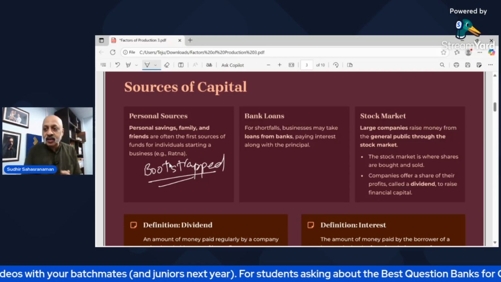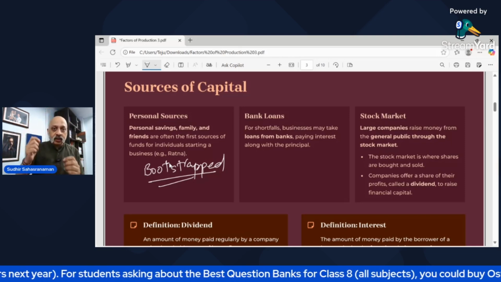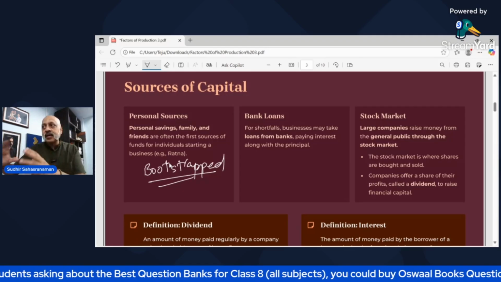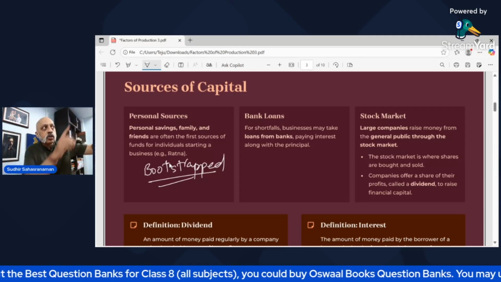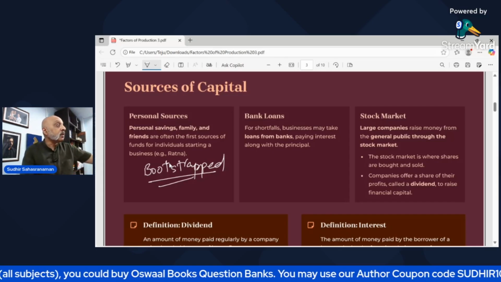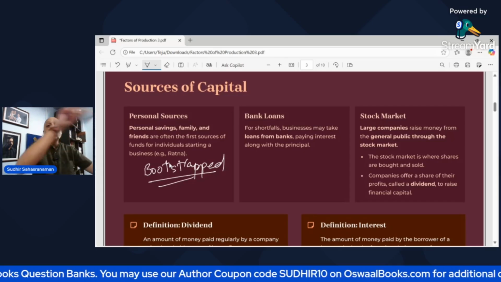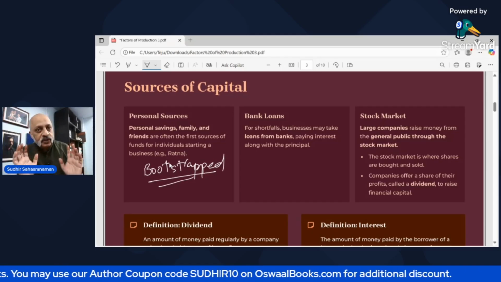Like, for example, Ratna has done it like that. The second option is to take a loan from a bank. Now, a loan from a bank will be done. They will say, okay, you have a house, so you can mortgage your house, or you have some stocks, or you have some mutual funds. So against that, some loan can be given by any of the banks.